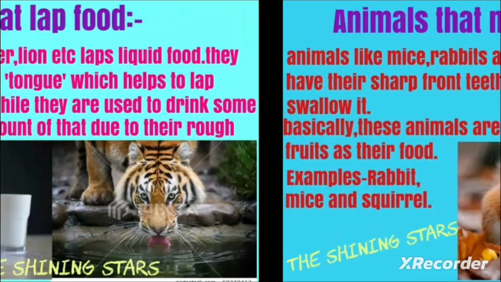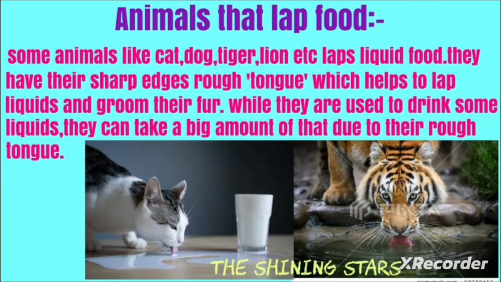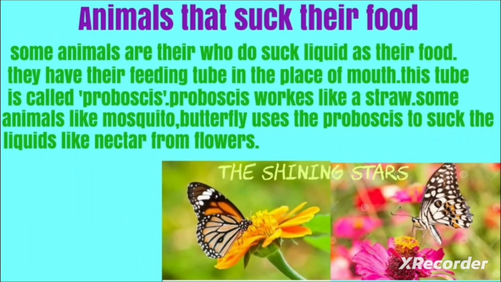The third one is animals that lap their food. Some animals like cat, dog, tiger, lion, etc. lap liquid food. They have a habit of lapping their food. These animals have sharp edges and a rough tongue, which helps them to lap liquids and groom their fur. While they drink liquids, they can take a big amount due to their rough tongue.